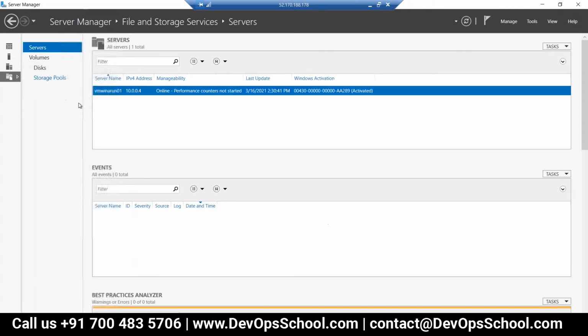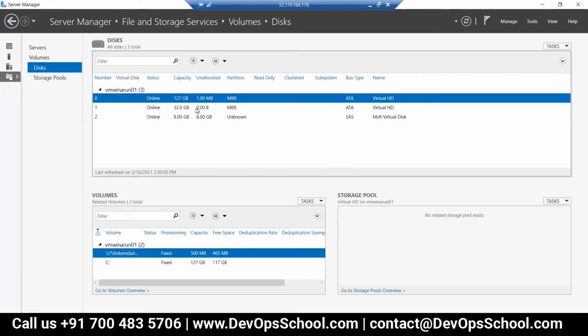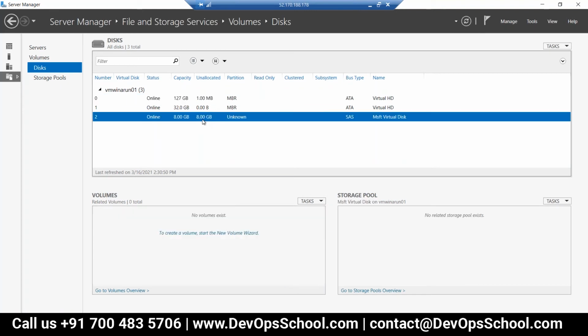Okay, because here I'm checking the disk. I'm seeing only the master boot. What is this now, it's 8 GB? Yeah, now it is coming. That day I was trying to do that, I could not find it.